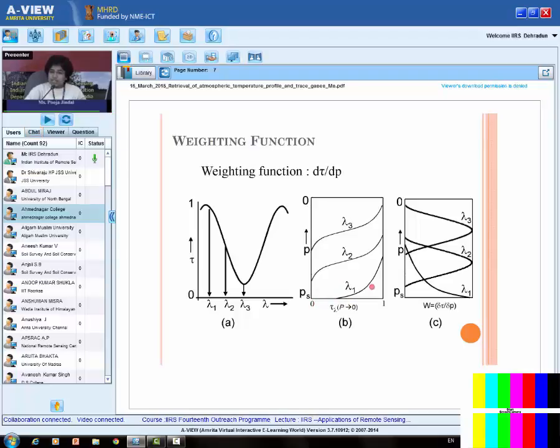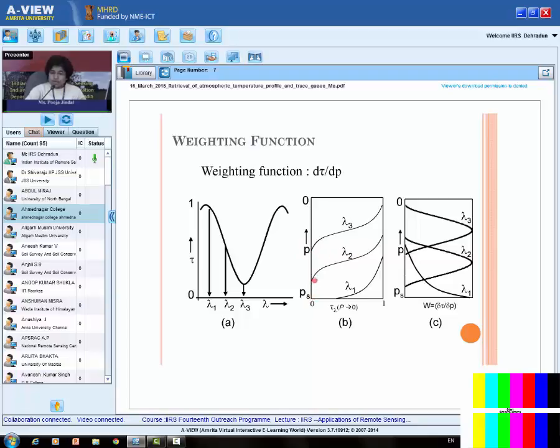Again, let's consider lambda 1 first. As I go high in the atmosphere, there is a huge change in the transmittance, even a little above the surface. So the transmittance change is very high over here near the surface. As I come over here, this change with respect to the same delta P has reduced. So del tau by del P is decreasing as I move up in the atmosphere, right?